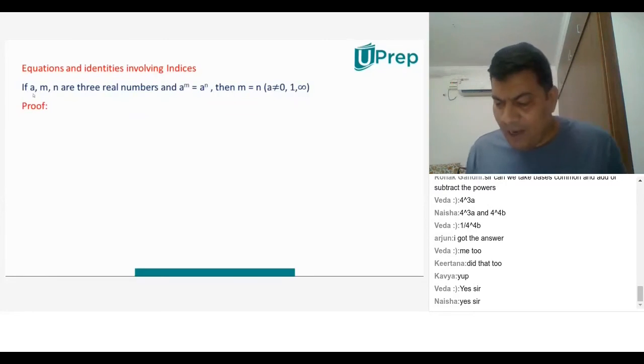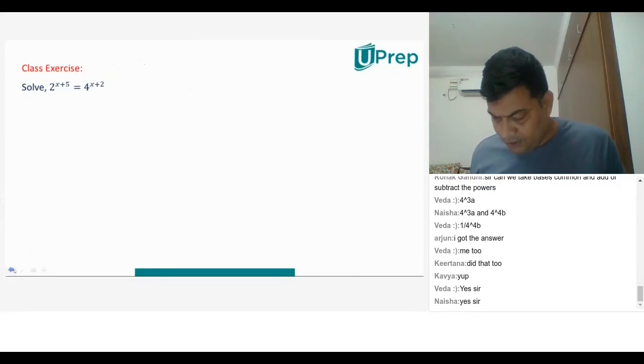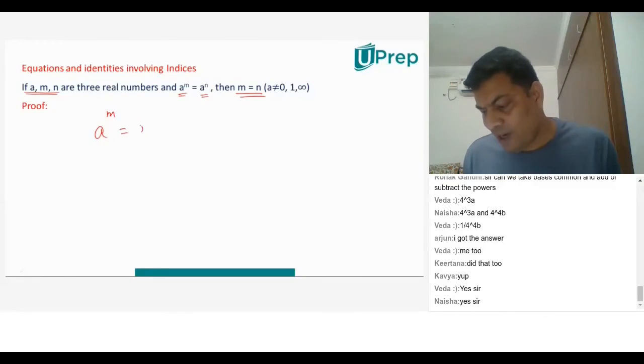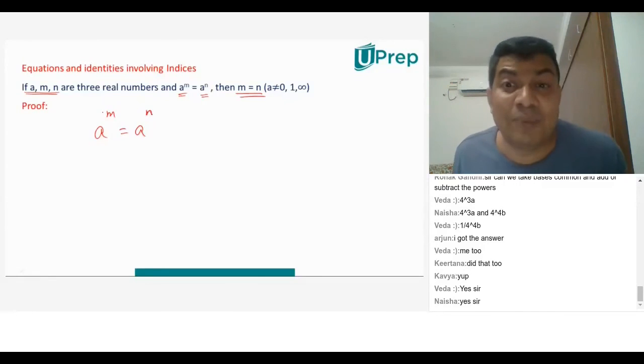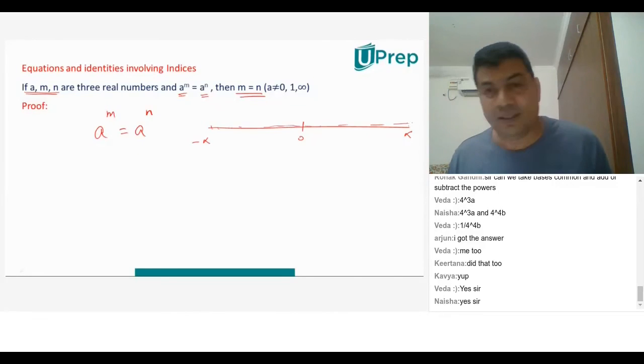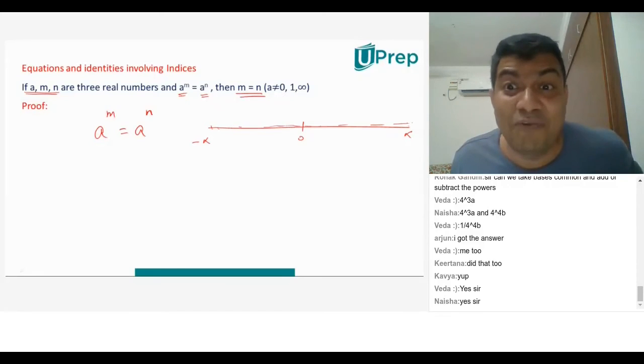So if a, m, n are three real numbers, it is saying a power m is equal to a power n, then m is equal to n. Whenever we have a power m is equal to a power n, wherein a, m, n are real numbers. Real numbers means, you know, we have this number line 0, minus infinity to plus infinity. All the numbers on this are real numbers. This is a real number line.